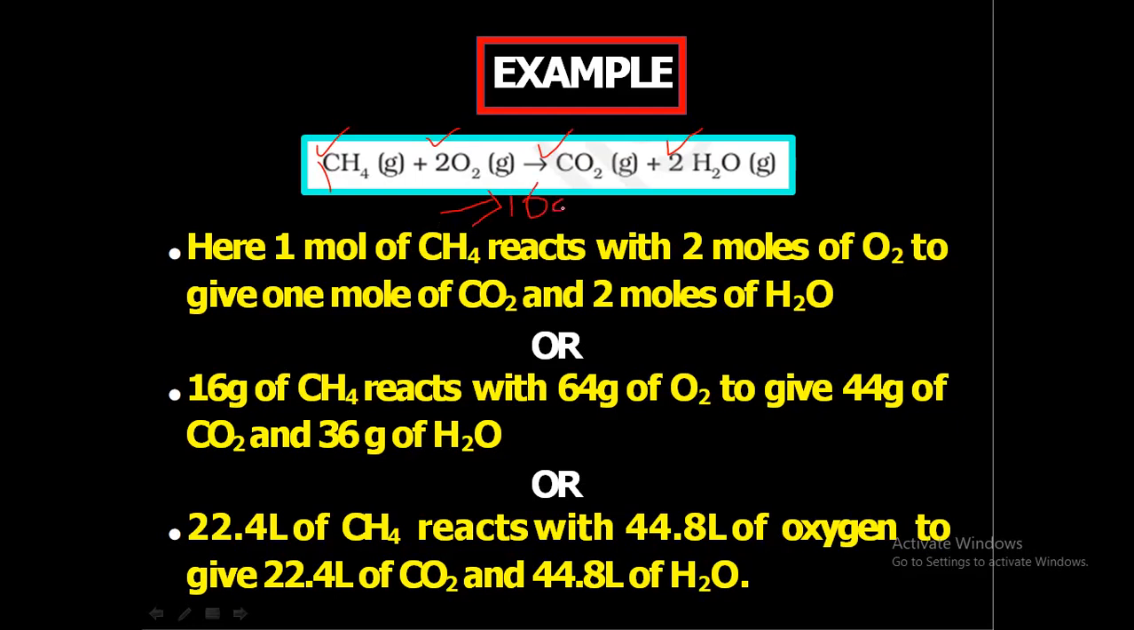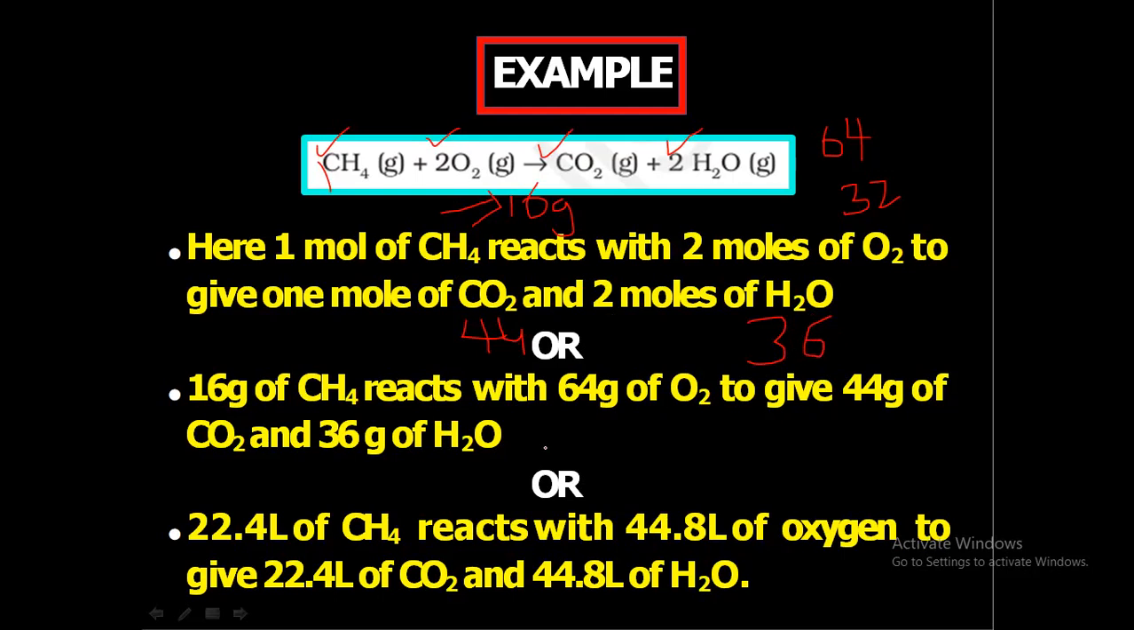So 1 mole of methane means the molecular mass of methane, that is 12 plus 4, 16 grams of methane, reacts with 2 moles of oxygen. 1 mole of oxygen contains 32 grams, so 2 moles contain 64 grams of oxygen, to give 1 mole of carbon dioxide, that is 44 grams, and 2 moles of water. 1 mole of water has 18 grams, so 2 moles of water have 36 grams.